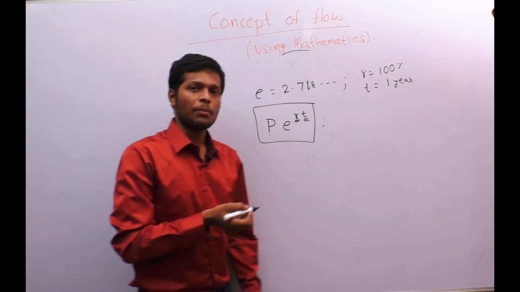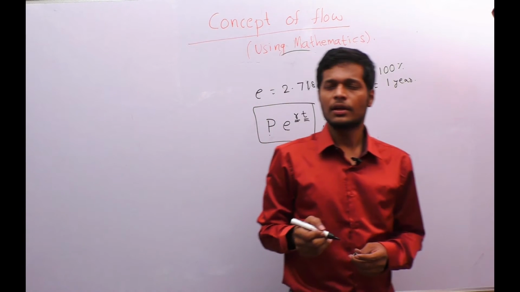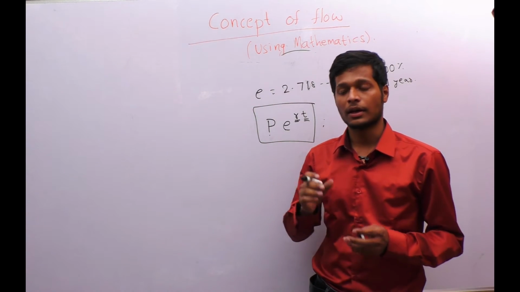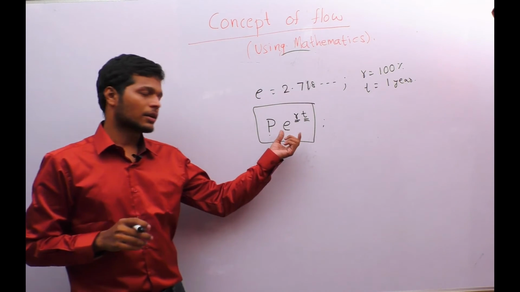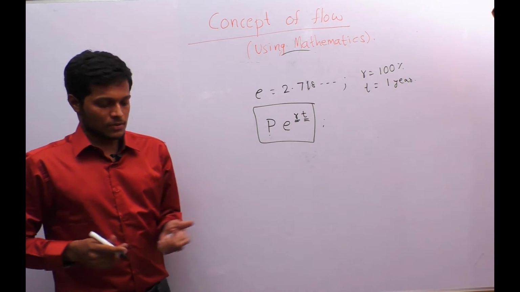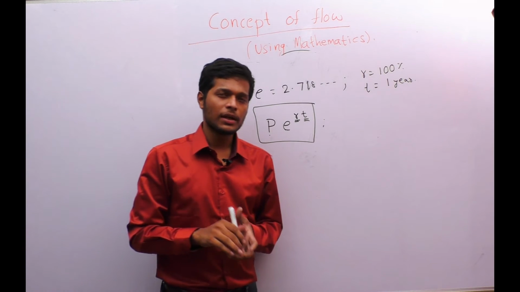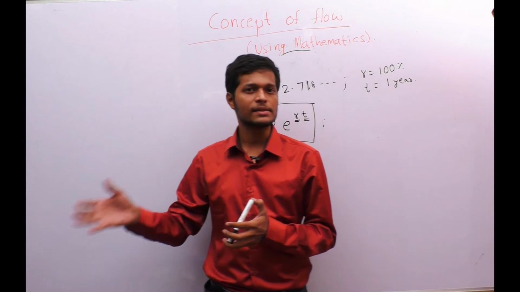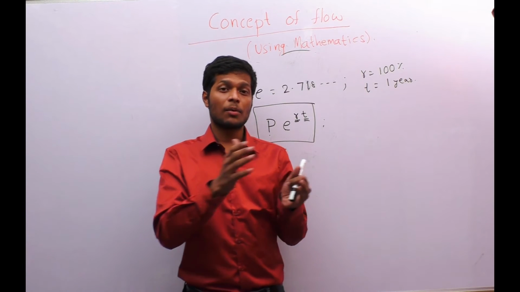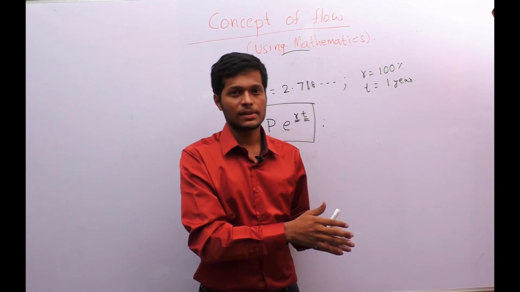We can see this type of formula in civil engineering in many places, like in environmental engineering where we see BOD, where the rate is exponential. If you imagine why it is exponential, the amount of bacteria that is increasing depends on the amount of bacteria that is present previously.